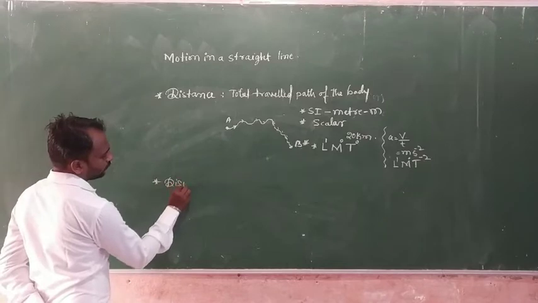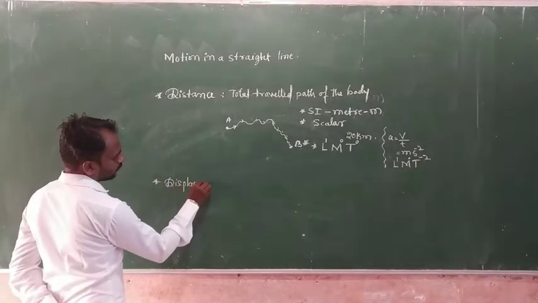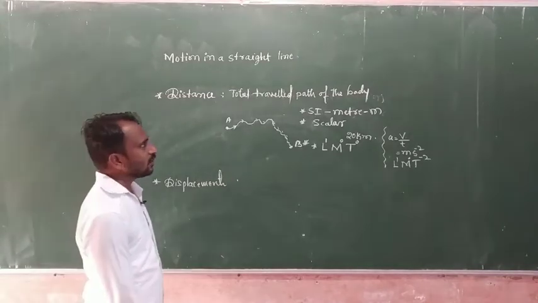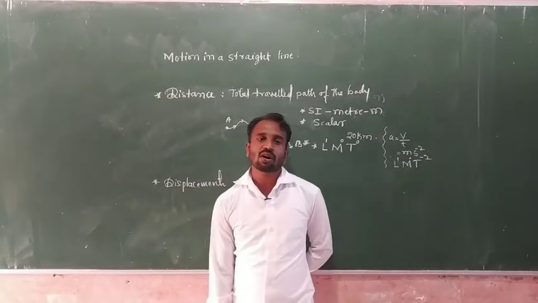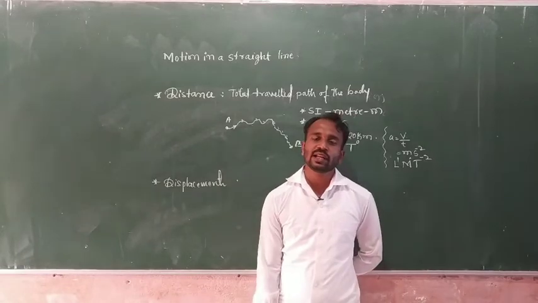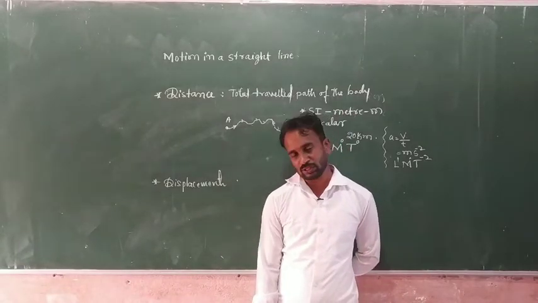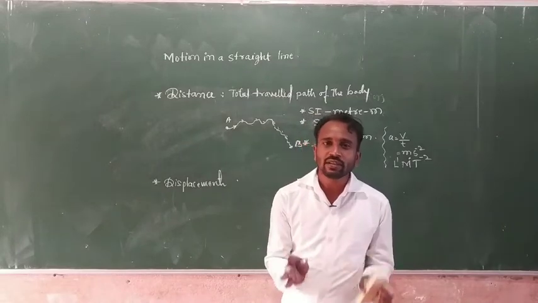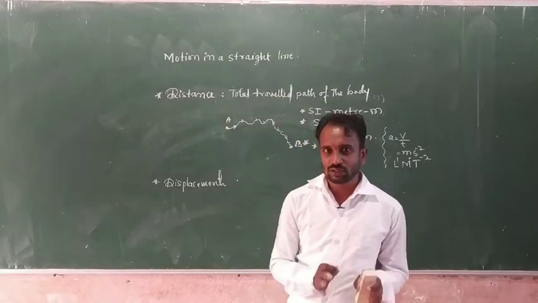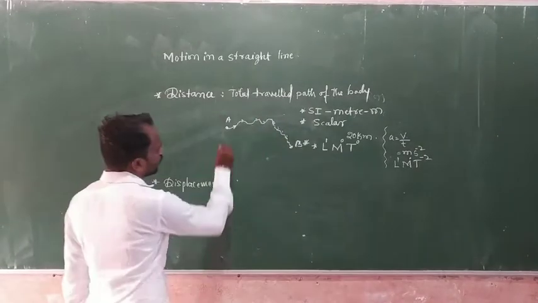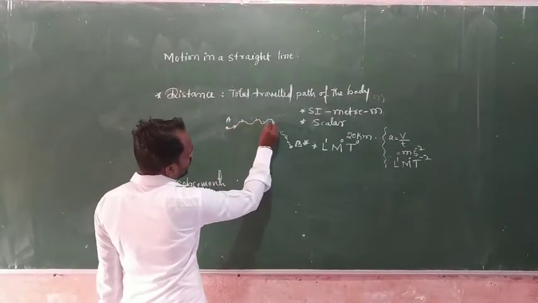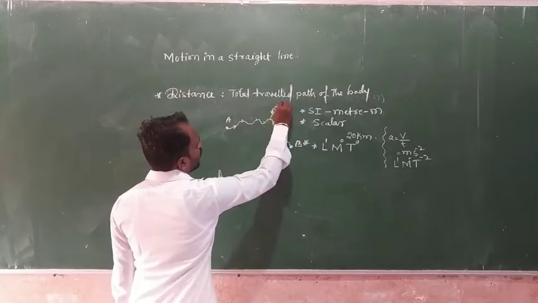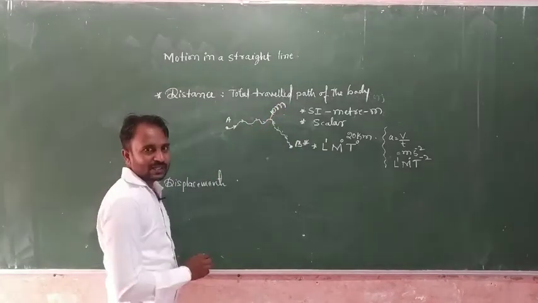The next one is displacement. Displacement is the shortest distance between the initial and final position of a body. For example, the total distance, the total traveling path, we consider to be 10 meters, so this 10 meters represents the distance.